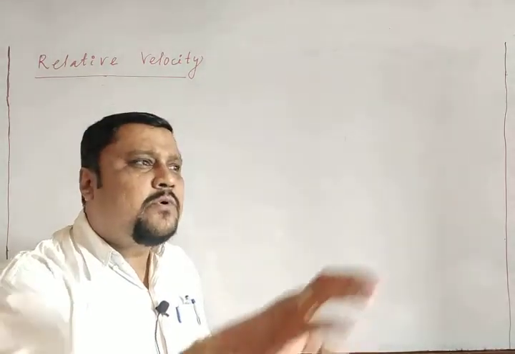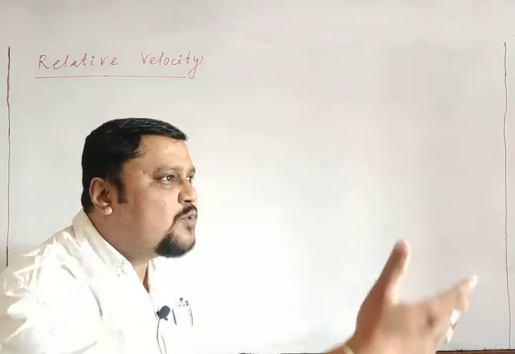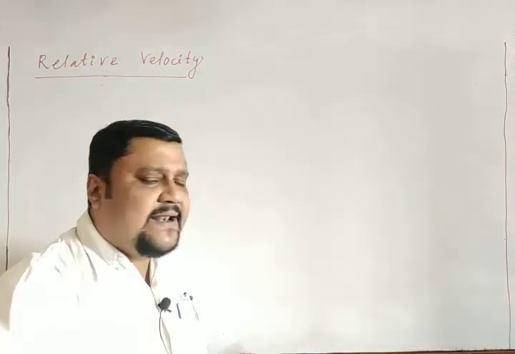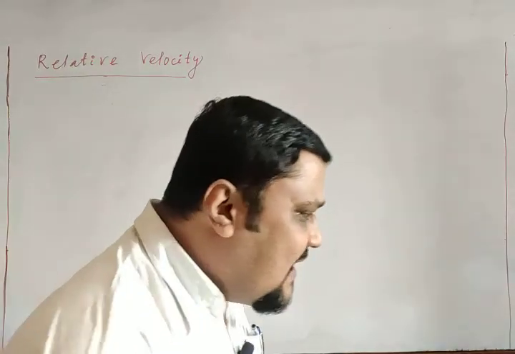Relative to you, you explain that the car is moving in the forward direction or backward direction, or that the tree is at rest. So that concept gives you the relative motion.